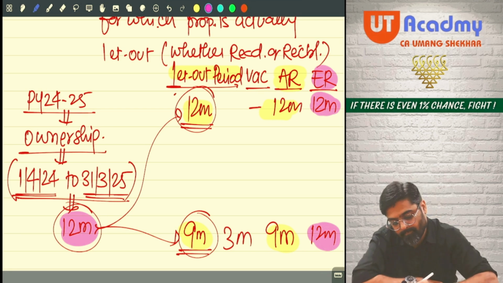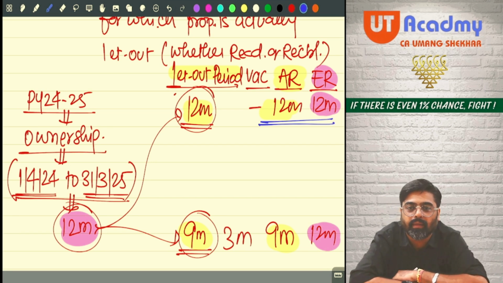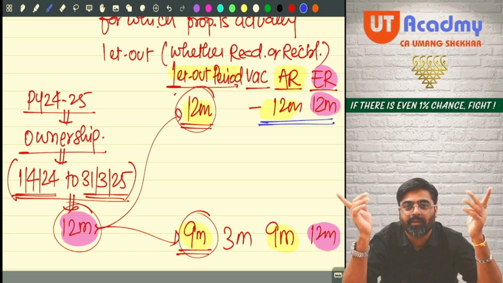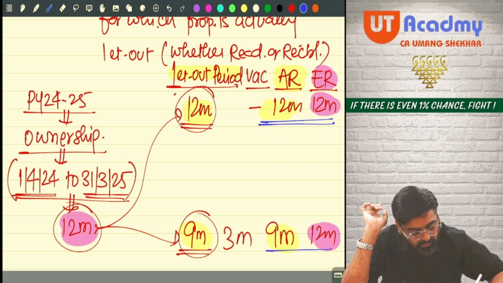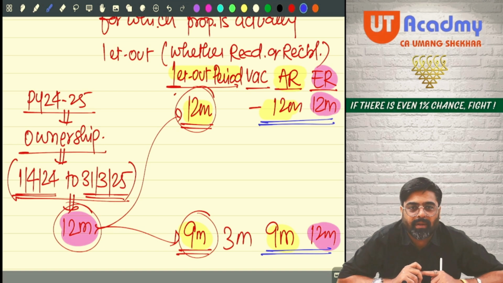Now tell me, can you compare both of them? Because both are for 12 months, there is no vacancy. Whichever is higher will become GAV. But can you compare both of them? If you make the comparison, the comparison will be absurd. Why? Because you are comparing a figure of 9 months with a figure of 12 months and saying whichever is higher. It will not give you desired results because there is a vacancy of 3 months.